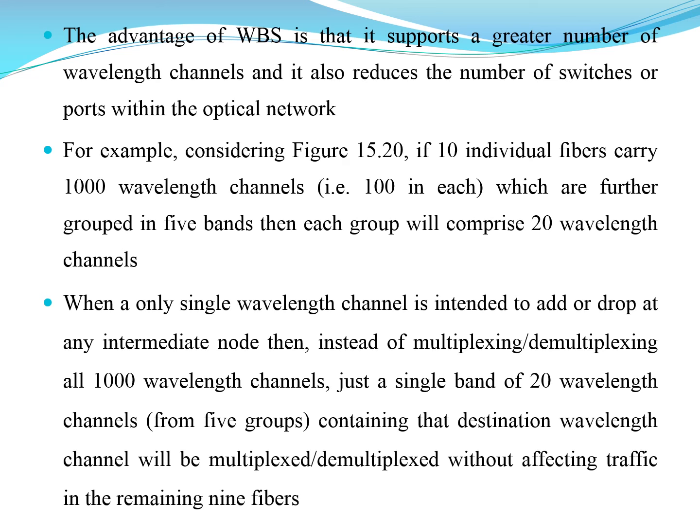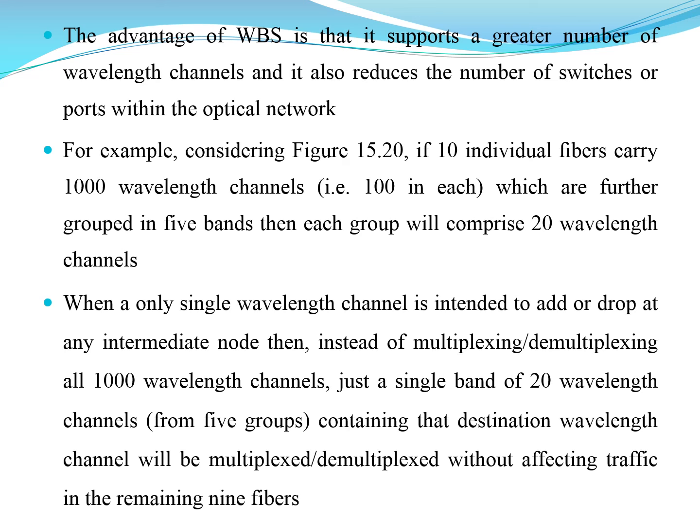So when a single wavelength channel is intended to drop or add at an intermediate node, then instead of multiplexing or demultiplexing all the 1000 wavelength channels, we consider just a single band of 20 wavelength channels, from the 5 groups, containing the destination wavelength channel, which will be multiplexed or demultiplexed without affecting the traffic in the remaining 9 fibers which we are using.